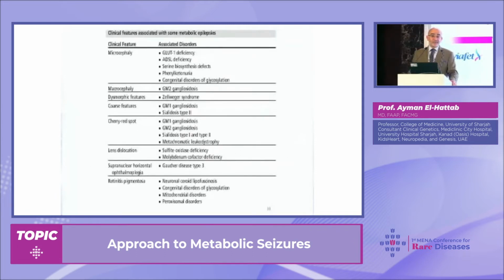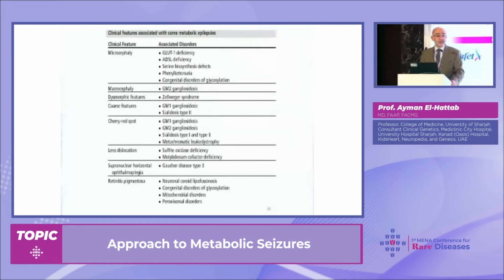Now, in the exam, we need to look at certain things like head size, because as you see here, microcephaly can be associated with certain metabolic diseases. Macrocephaly can be associated with others. Dysmorphic features, coarse facial features. Definitely, we need to do a comprehensive eye exam because cherry red spots, for example, are associated with certain storage diseases. Lens dislocation can be seen in some metabolic conditions, mainly sulfite oxidase deficiency.